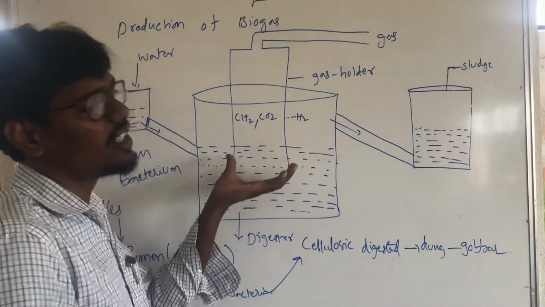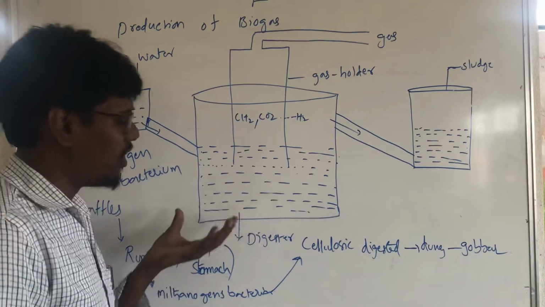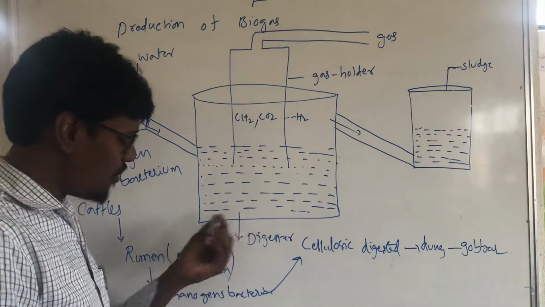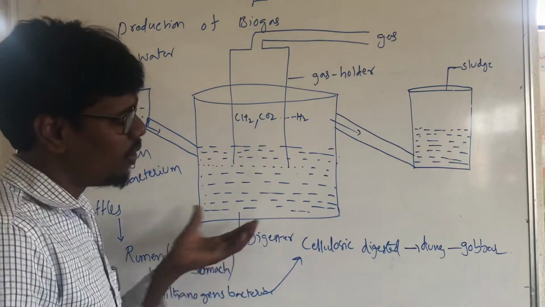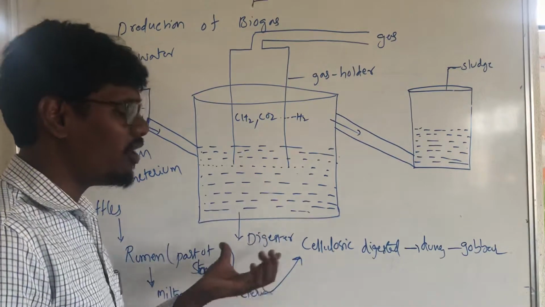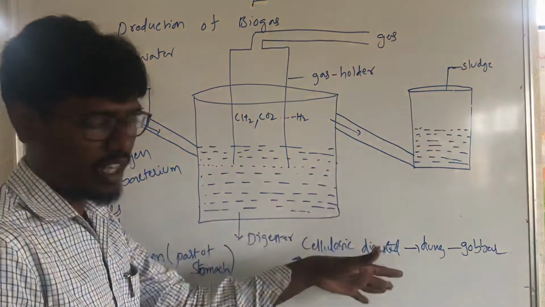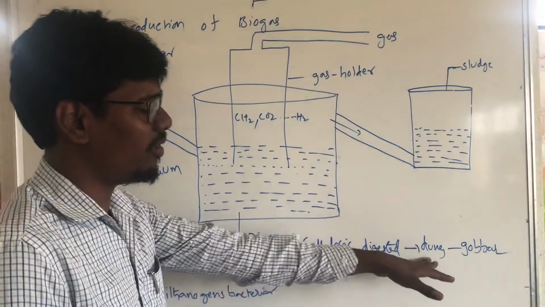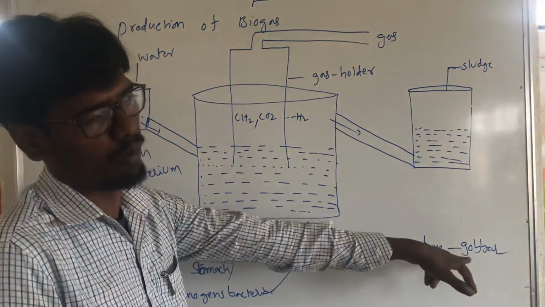That cattle is having a rumen. The bacteria are present in the rumen, and there the cellulosic material will be digested. Then finally it releases dung. That is called gobar.